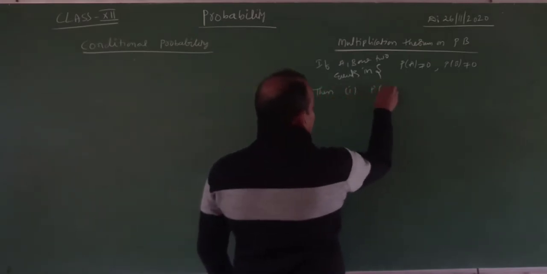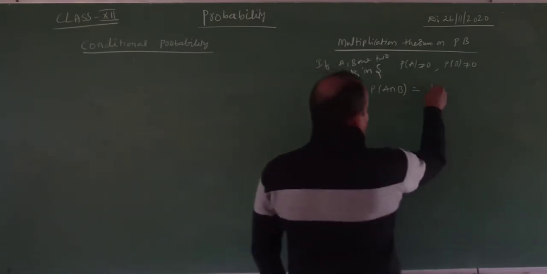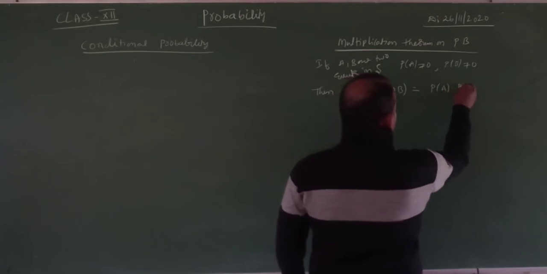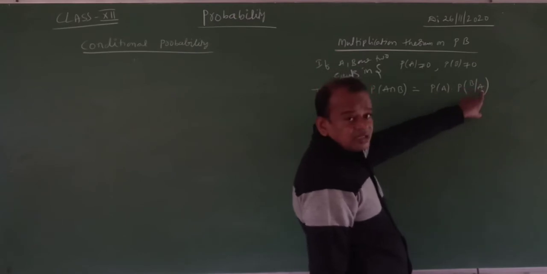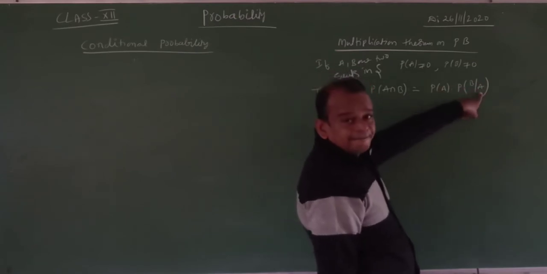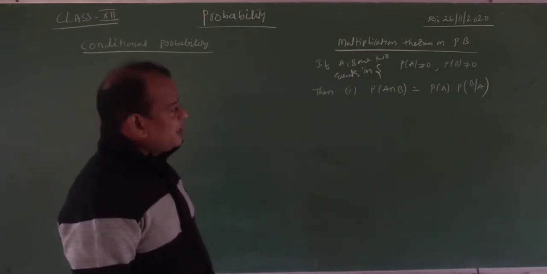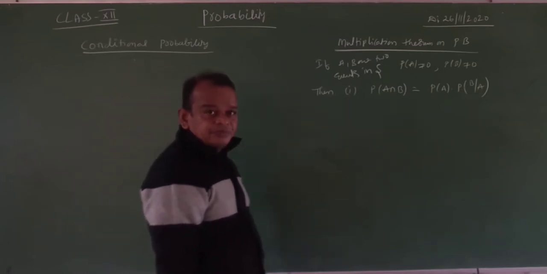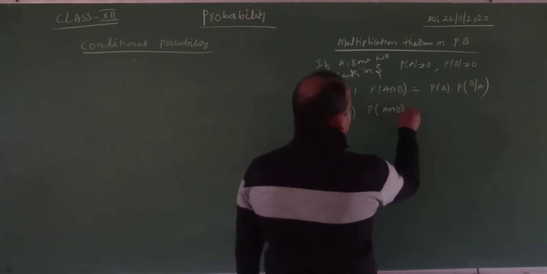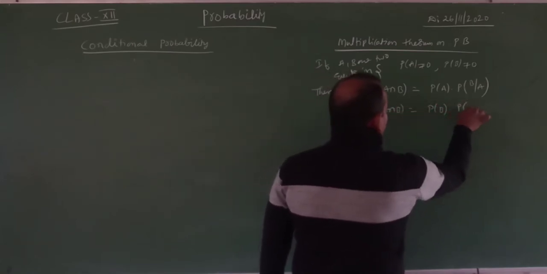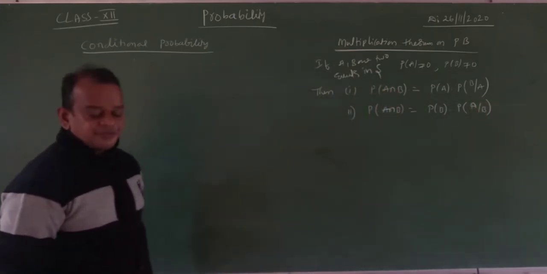Number 1. Probability of A intersection B, both A and B occur. A intersection B means both the events A and B occur. That is equal to probability of A into probability of B given A. Observe that, probability of B given A: A occurs first, so here A. I hope that you understood or not. Okay, probability of A into probability of B given A. Now, second one. Probability of A intersection B is equal to probability of B into probability of A given B. This is called the multiplication theorem.